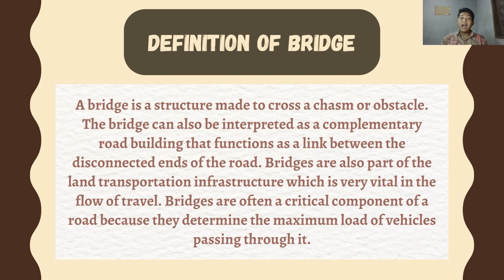Bridges are also part of the land transportation infrastructure, which is very vital in the flow of travel. Bridges are often a critical component of a route because they determine the maximum loads of vehicles passing through it.